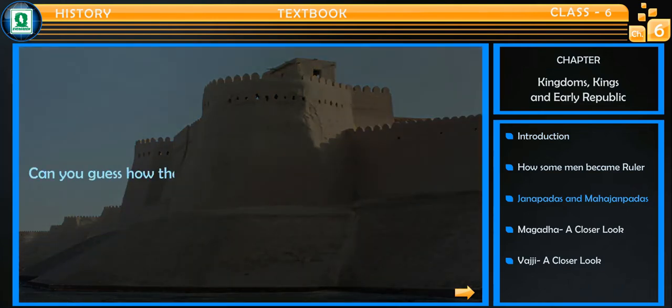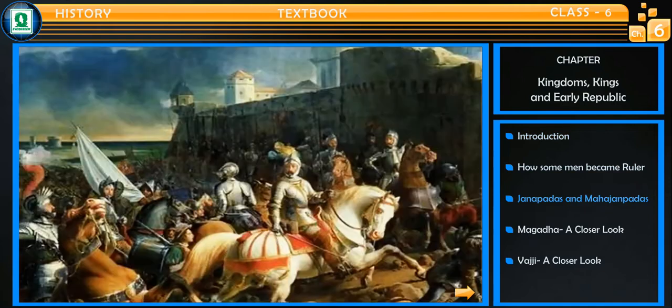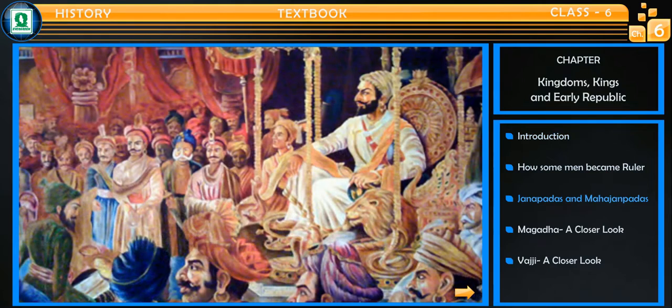Can you guess how these walls would have been useful to the kings? These walls would protect the people from the attack of other kings. Another advantage was that the land and the people inside these walls could be controlled more easily by the king.